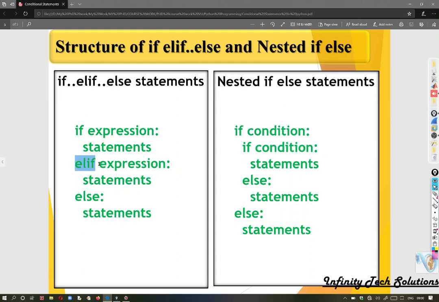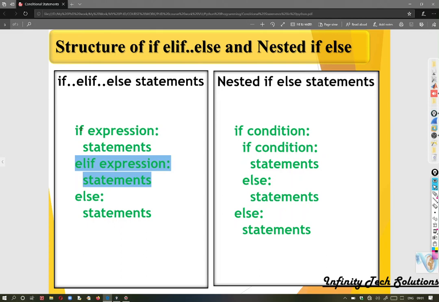Elif, one more expression to be written, with the condition ending with colon and a group of statements. Suppose these two conditions cannot be satisfied, you can write one more elif, expression, and statements after this elif.